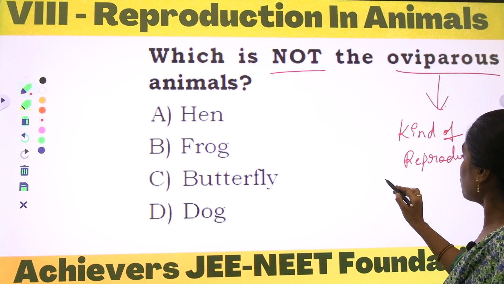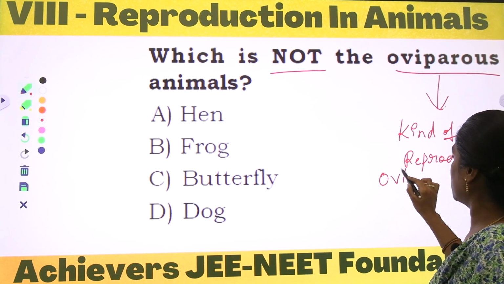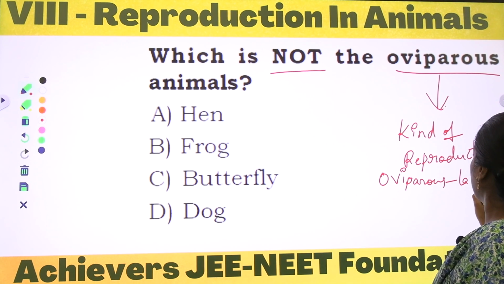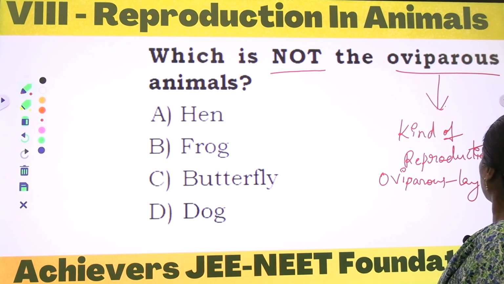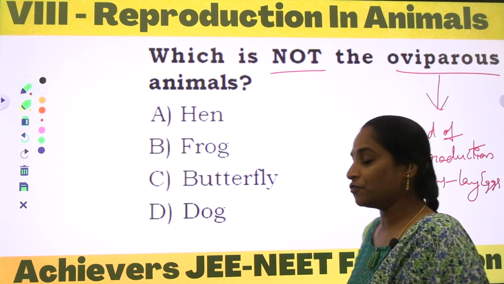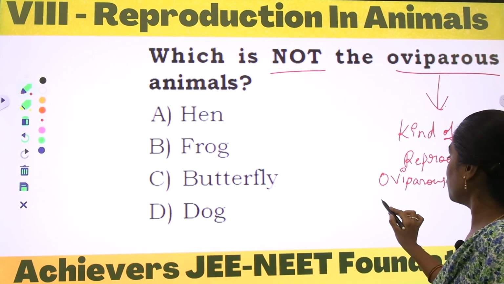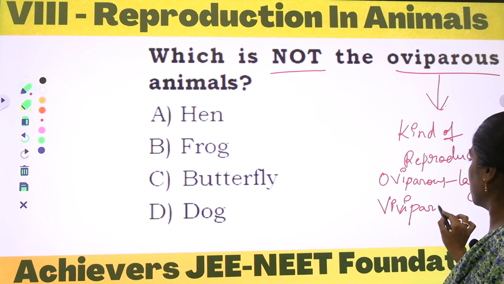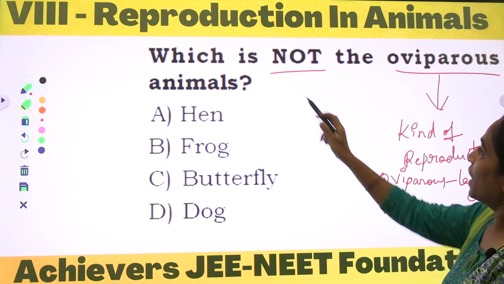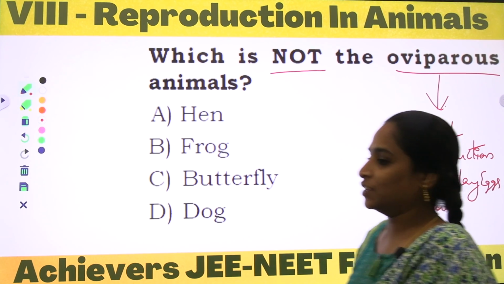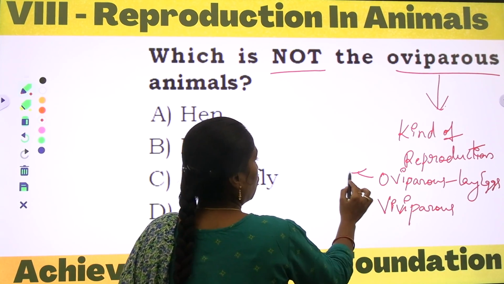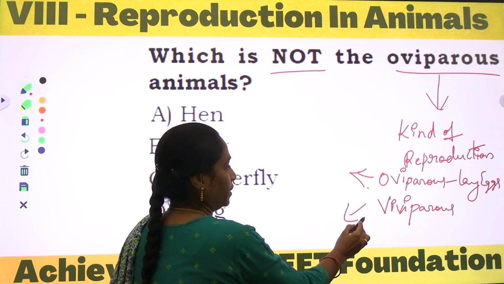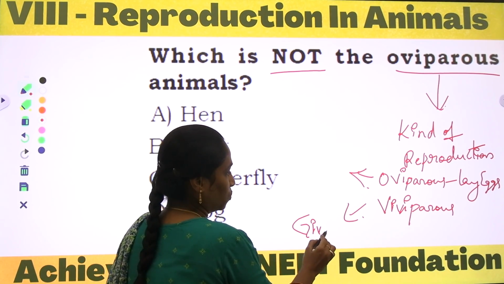One is the oviparous organisms, which lay eggs, and the second type are the viviparous. Which is not an oviparous animal, an egg laying animal? Oviparous are the egg laying animals and viviparous give birth to young ones.